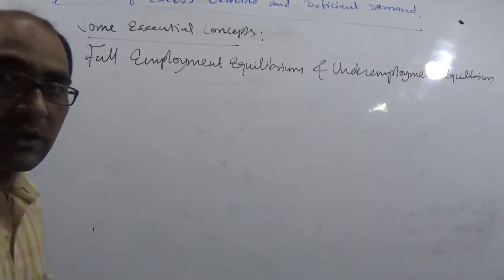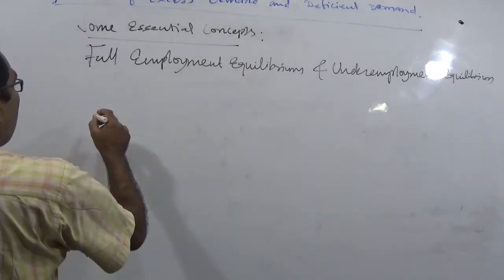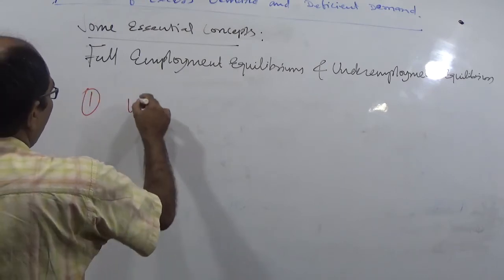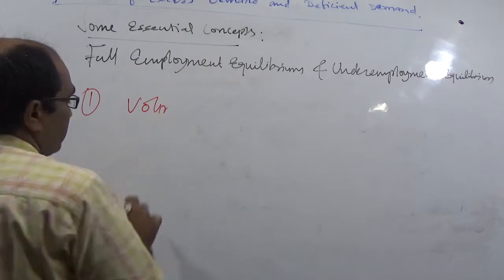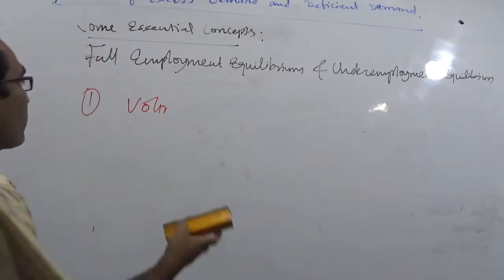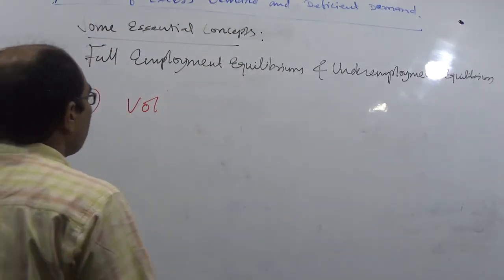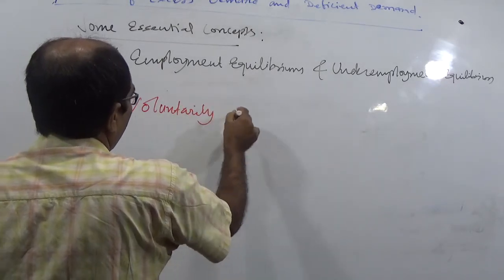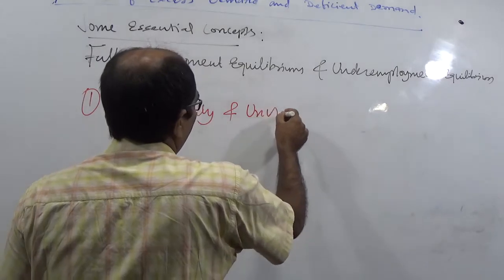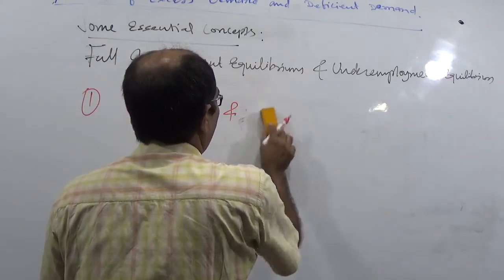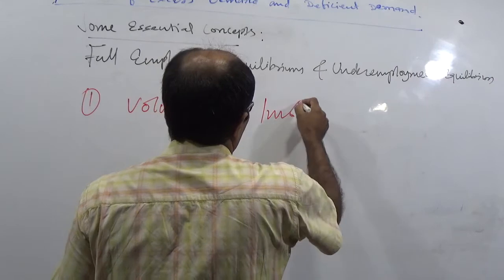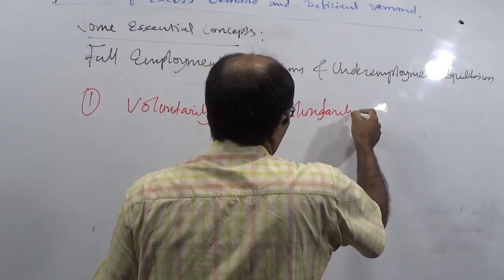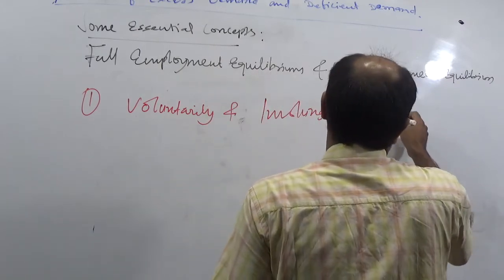According to the classic group, there is voluntary and involuntary unemployment.